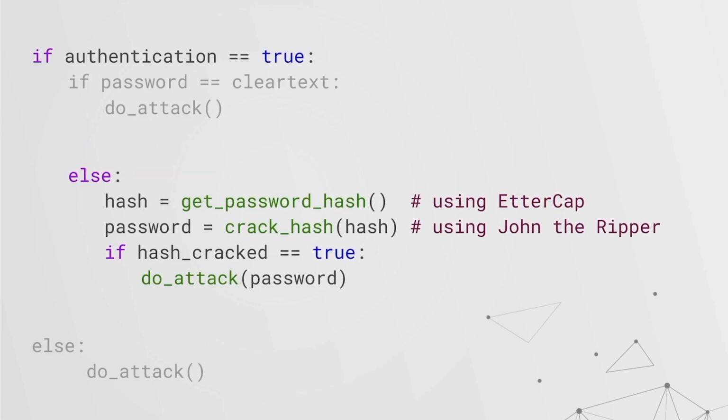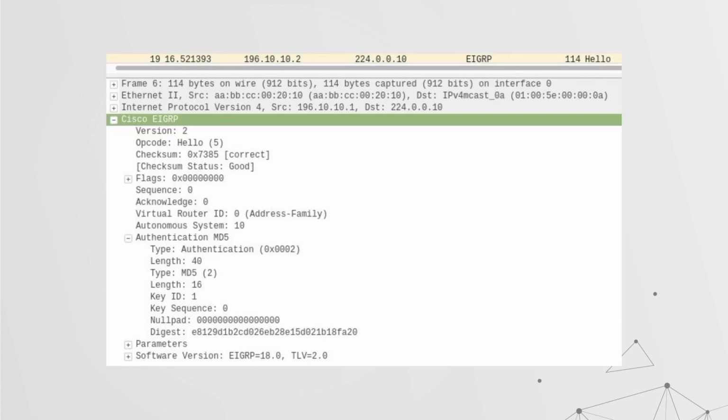So if there was some crypto applied, we would then take that packet capture and we could run it through something like EIGRP, which would parse these packets and then create a hash from that data that can be then supplied into a password cracker, for example, John the Ripper. Take a good word list and you may be able to crack it. Once you've cracked that password, you can configure your router with this new password and now it can attempt to neighbor up.